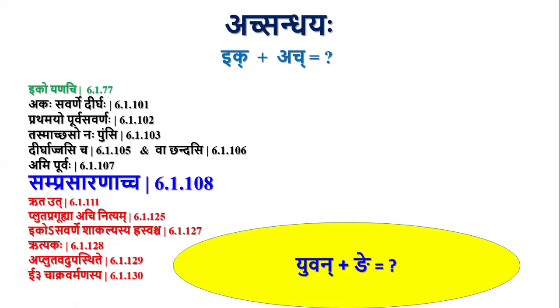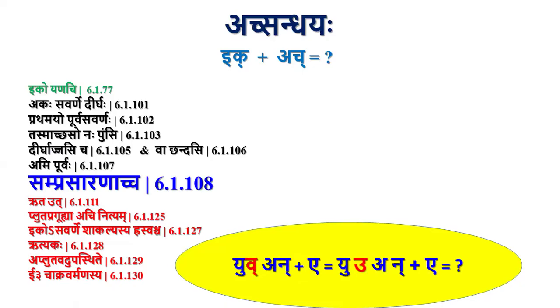For example, yuvan plus ne. Ne is the chaturthi ekavachana. Yuvan is the nakaranta pratipadikam, meaning young. So here the vakarasya samprasaranam bhavati. There is a sutra for that: Tvayuva Maghonama Taddhite, because of which vakara becomes ukara. Now we have ukara followed by akara.